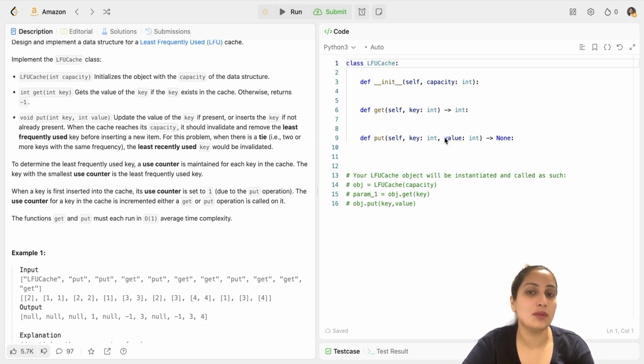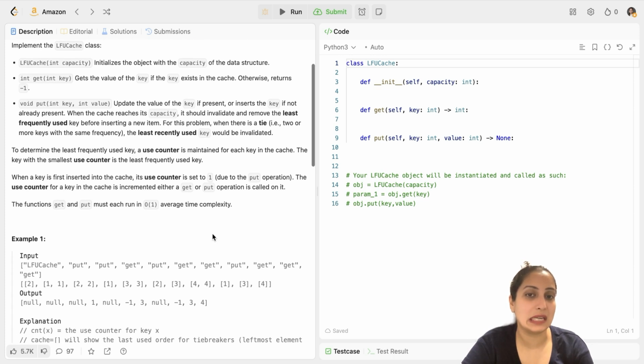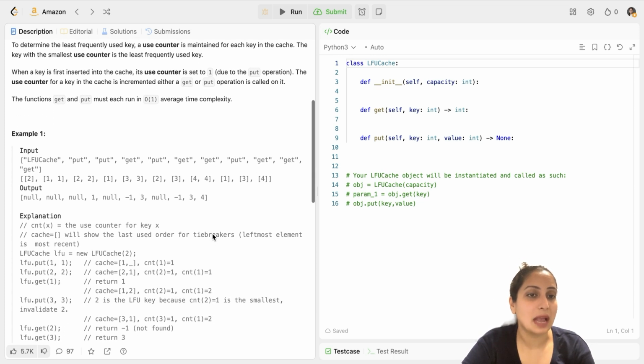You have to code this get and put function with O(1) average time complexity, that is constant time complexity. Besides taking care of the count, the least frequently used value, and the least recently used values, and handling all the edge cases, you have to do everything in O(1) time complexity. So that's how the complexity of the question increases. So let's look at one of the examples here.